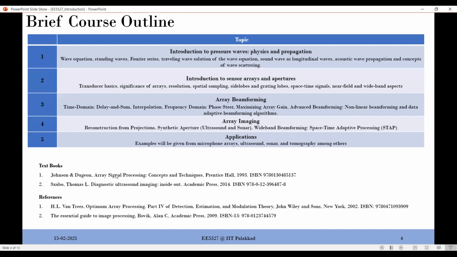As for the outline of this course, we will not stick to it as it is, but this is how the approved syllabus looks. Don't get biased by seeing wave equations, standing waves, Fourier series and all, and don't get lost in that. The concept of the first module is all about the physics of the medium. If it is imaging, we are imaging a medium, something in front of us, so we need to understand how the medium behaves. That is a key aspect so that we can create the sensors accordingly and then image that medium. So the first module is about understanding the physics behind the medium we are trying to capture.